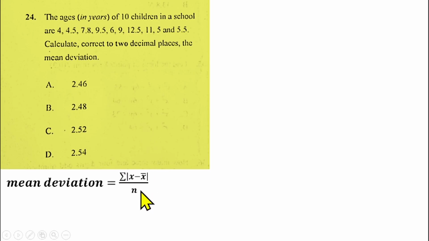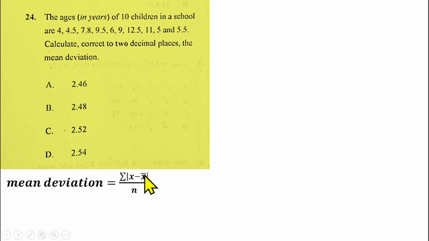So mean deviation of ungrouped data is calculated by the summation of the absolute values of x minus x bar over n. In this case, x is representing the data given to us, x bar is representing the mean, and n is the number of data given to us.